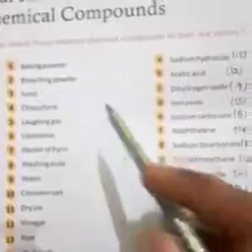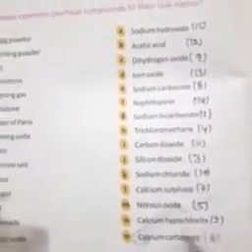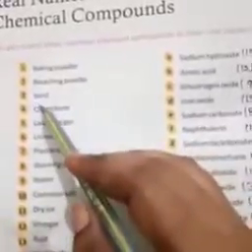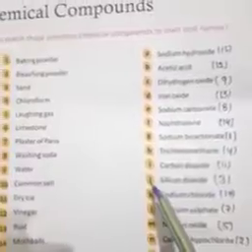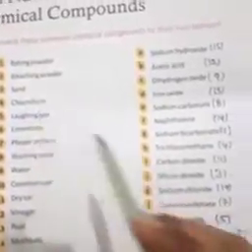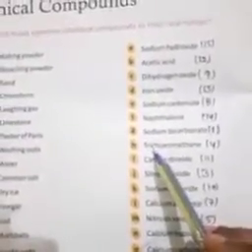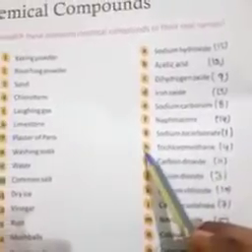Number 2, bleaching powder. Calcium hypochlorite. Mention 2 in front of N. Number 3, sand. Silicon dioxide. Mention 3 in front of J. Number 4, chloroform. Trichloromethane. Mention 4 in front of H.